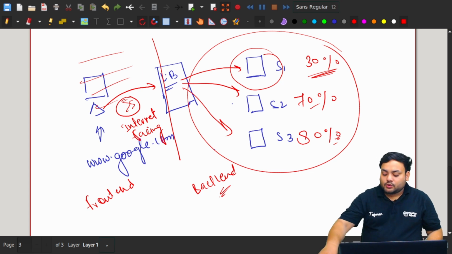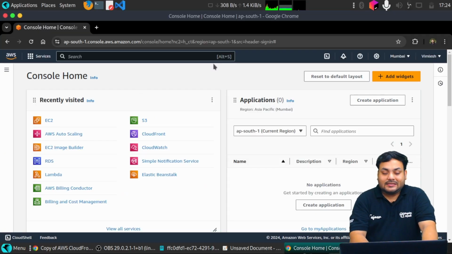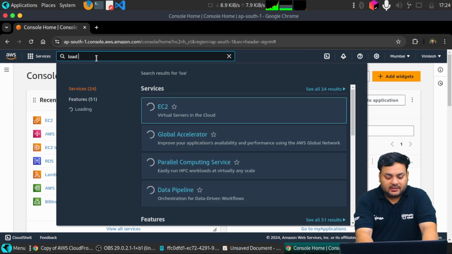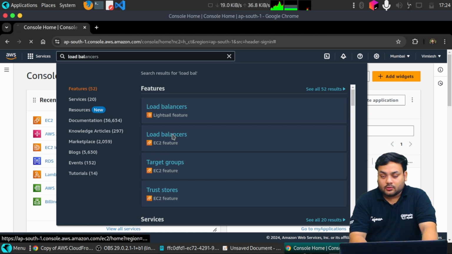Now I'm going to show you practically how you can use the load balancer and how you can create the load balancer. Let me just show you practically. As you can see, guys, I'm in my AWS console. Now I'm going to search for load balancers. As you can see, we are getting the load balancers EC2 feature, so let's open this.